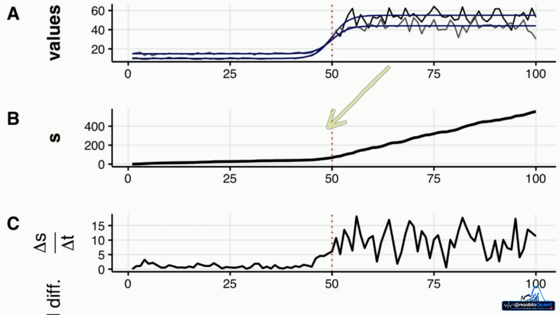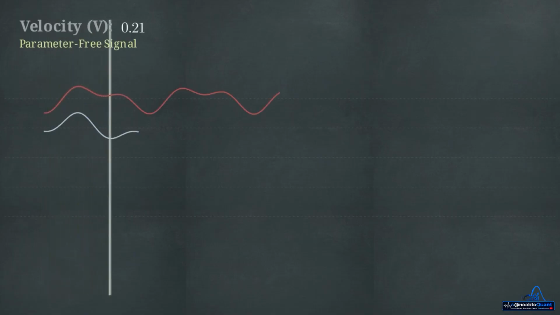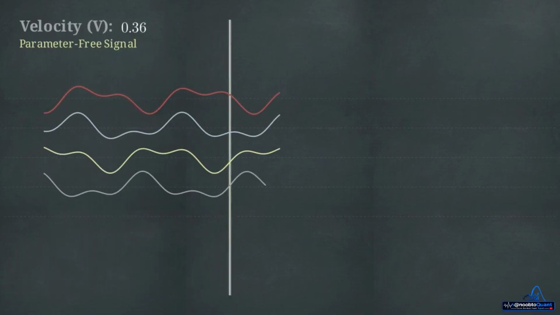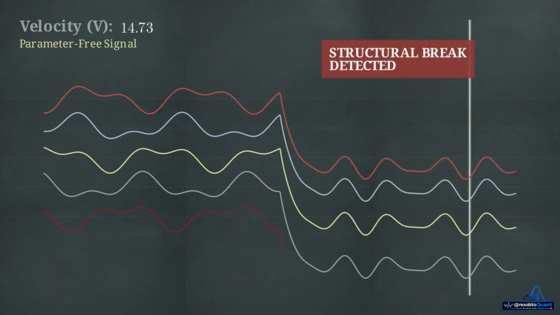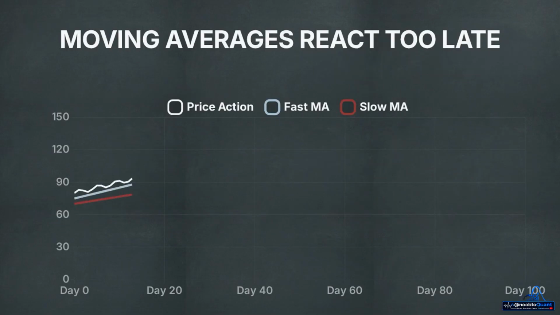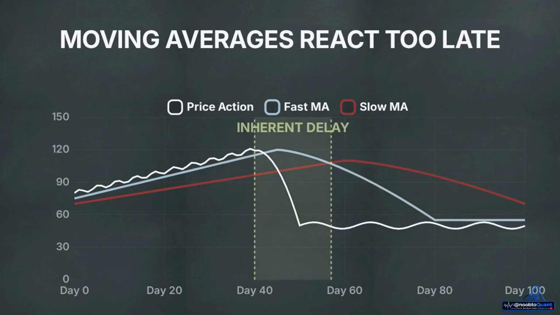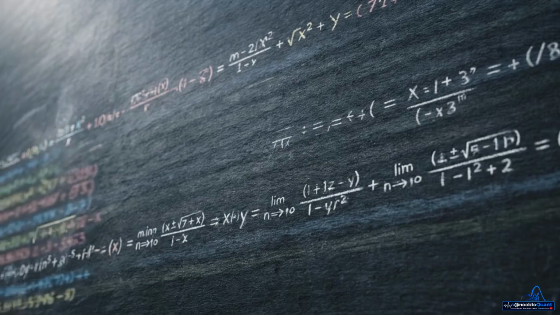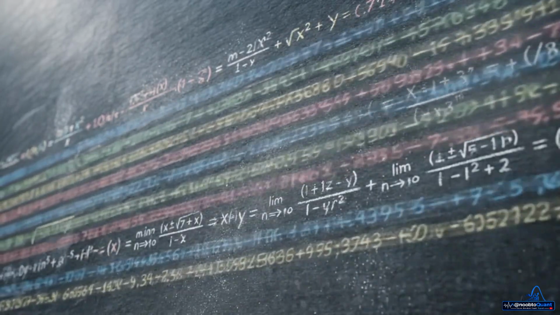Panels A and B show the observed trajectory curving upward. Looking at panel C, we see the velocity spiking aggressively at the exact moment of the shift point at t = 50. Taking the derivative of this trajectory provides an instant parameter-free signal that a structural break is happening across multiple variables simultaneously. Standard moving average crossovers require a long look-back window to confirm a trend, which builds an inherent delay into the system. Phase space velocity provides the detection speed needed for algorithmic risk overlays to move at the same pace as the market.